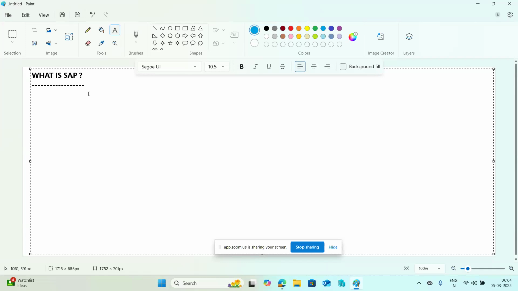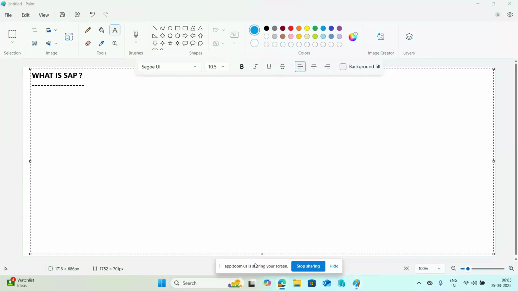Today we'll talk a little bit about what is SAP, what is Basis, and what our roles and responsibilities are in an organization. Then we'll discuss some differences between ERP and SAP, and the list of SAP products. First of all, what we do in real time. All these things we'll discuss in today's class. This is today's agenda.